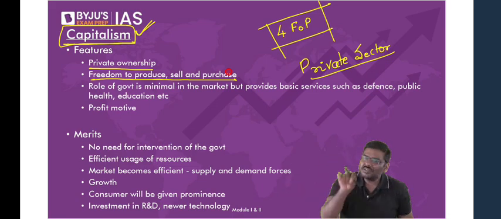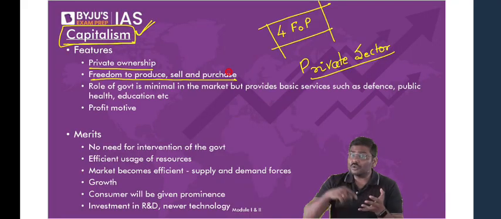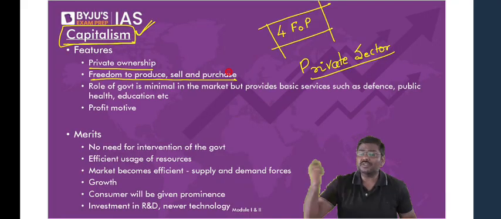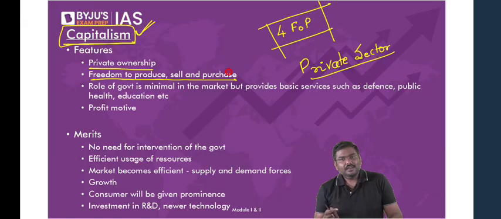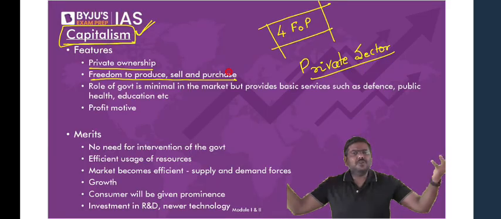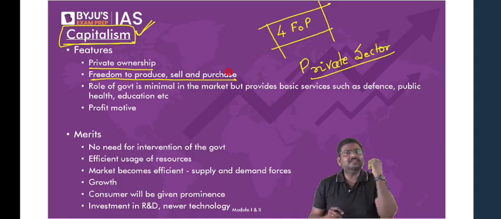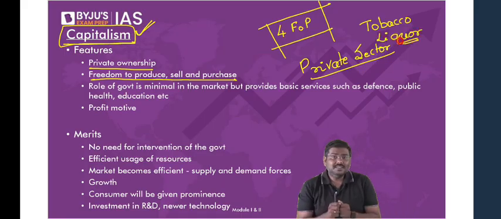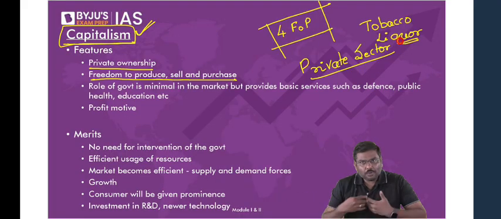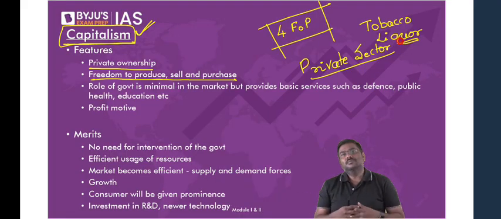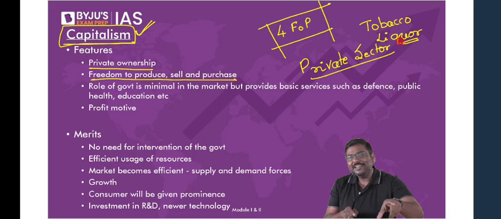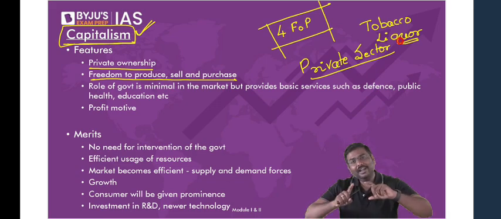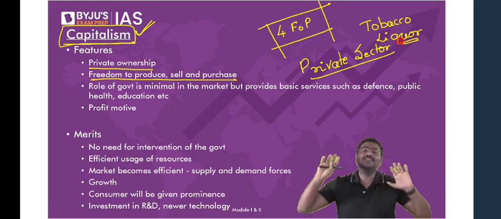don't you think because of this model, there will be certain goods which will be produced which are harmful for all of us? Is the logic okay? Because there is a freedom, private sector will produce everything. They will decide what to produce. Sir, any example? Tobacco products. What about liquor products? Alcohol. What about guns? What about weapons? I hope you understand these are harmful to us. But because there's a freedom to the private sector, in order to earn profit, they will end up producing such harmful goods and supplying them.